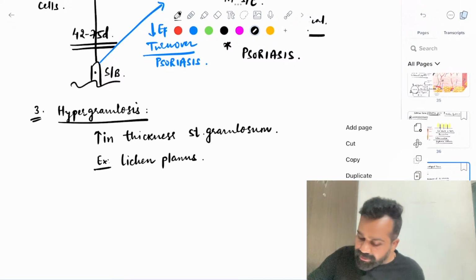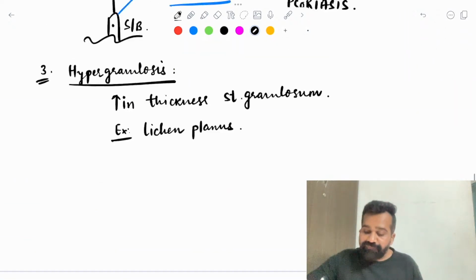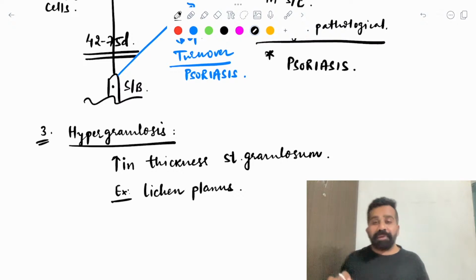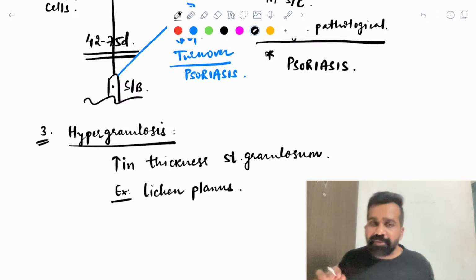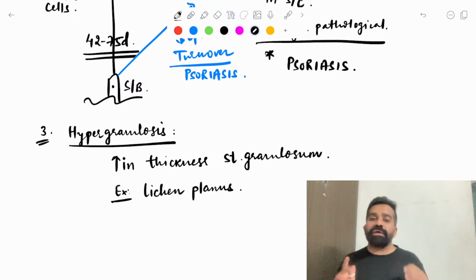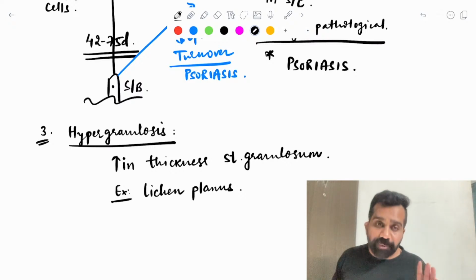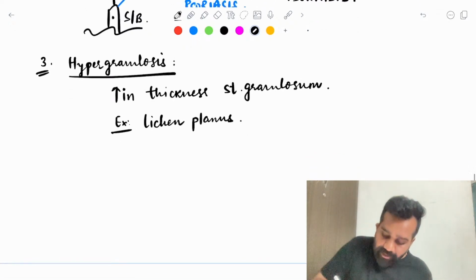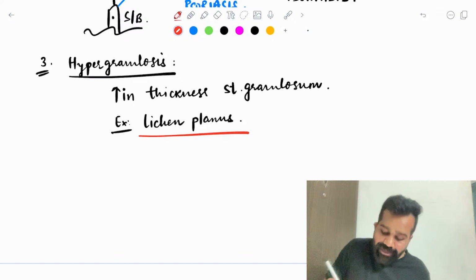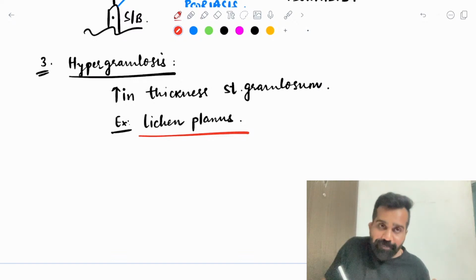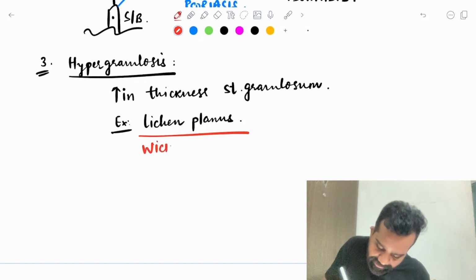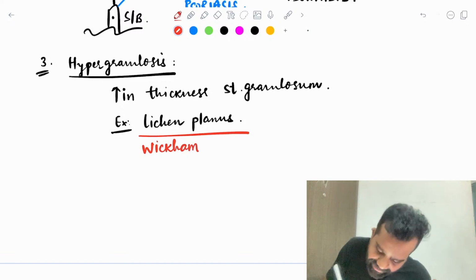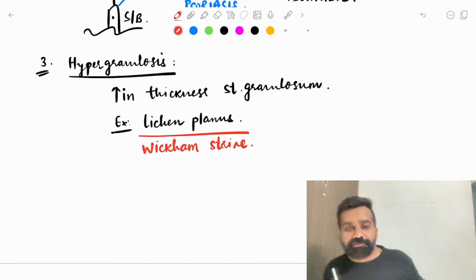This is very important: the histopathological features of psoriasis and lichen planus. Every exam has one MCQ about the histopathological feature of lichen planus and psoriasis. Hypergranulosis, and this lichen planus sign of hypergranulosis is known as Wickham's striae.